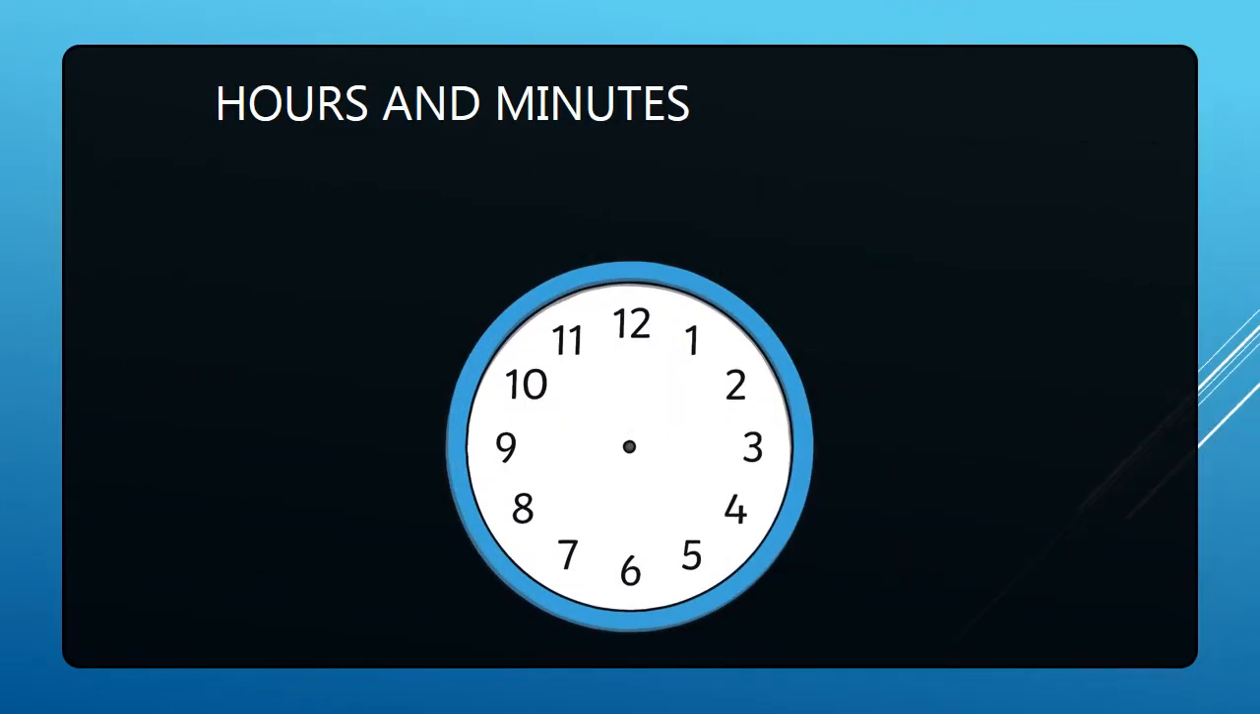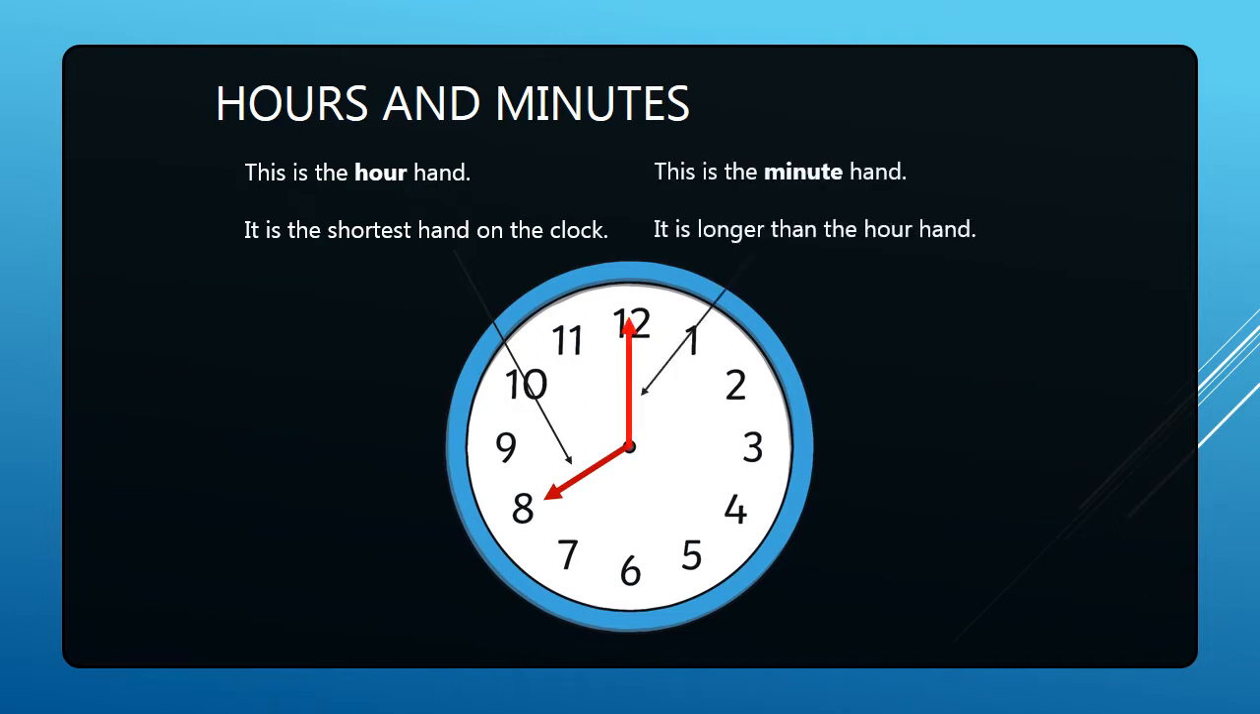Hours and minutes. Here you can see a clock but no hands. Now you can see this is the hour hand. It is the shortest hand on the clock. You can see this is a short hand. Now this is the minute hand. It is longer than the hour hand. You can see that the hour hand is short and the minute hand is long.